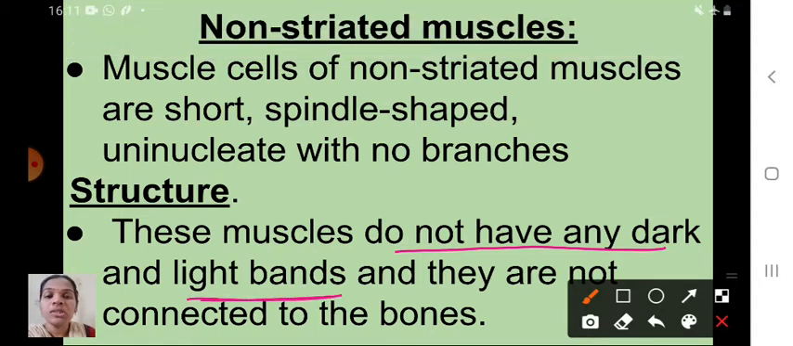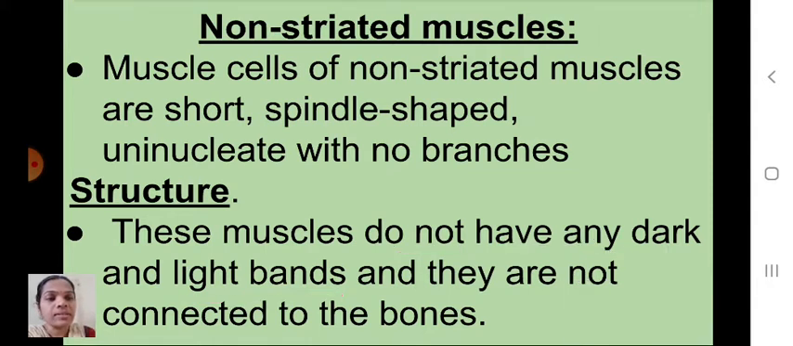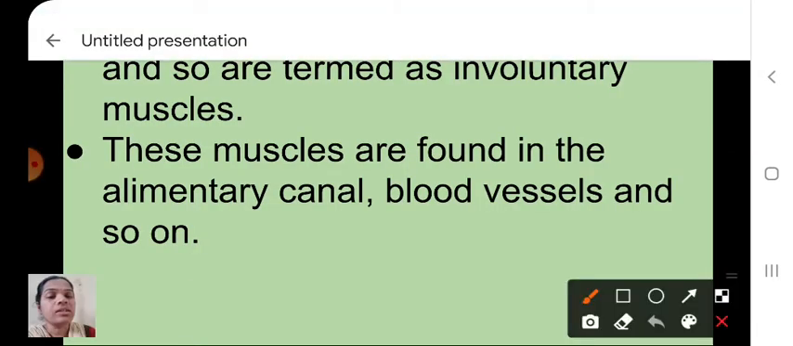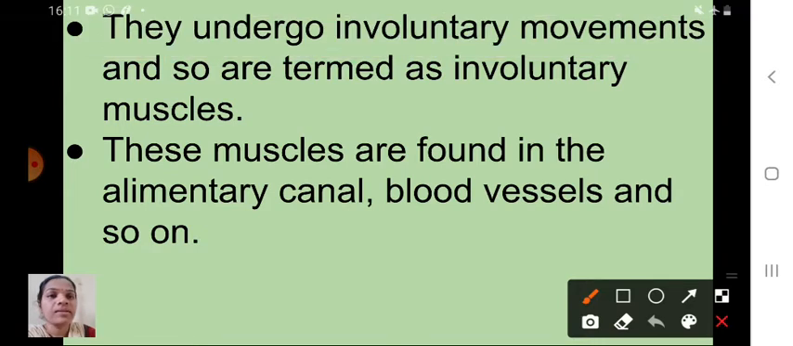Okay, children, when you are studying here, you have to compare and study easily. You can remind. So these non-striated muscles do not have any dark and light bands and they are not connected to the bones. Next one is, they undergo involuntary movements and so are termed as involuntary muscles.